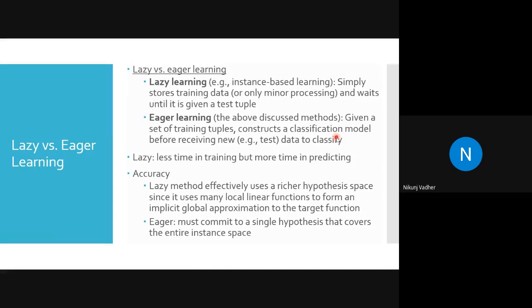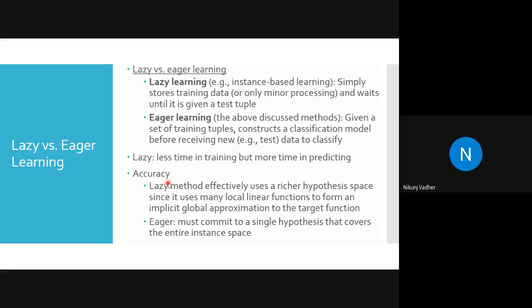Next is accuracy. So lazy learner will have higher accuracy compared to the eager. Why? Because once eager learners learn, they will not relearn. They will simply use the knowledge whatever they have learned. This is something like static people. Static people learn limited things and then they will be very good at those limited things. And what about dynamic people? They will learn whenever it is required. But their accuracy will be good.